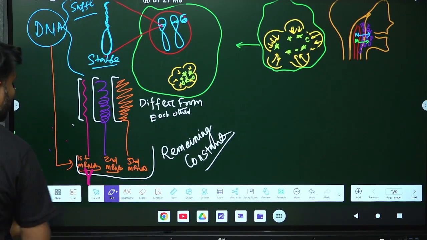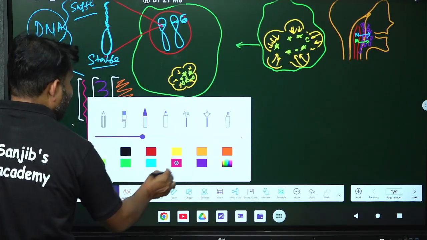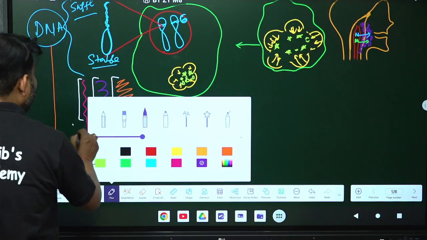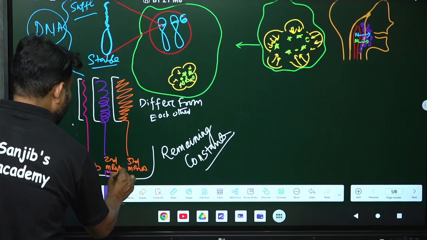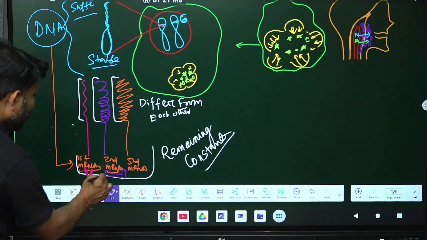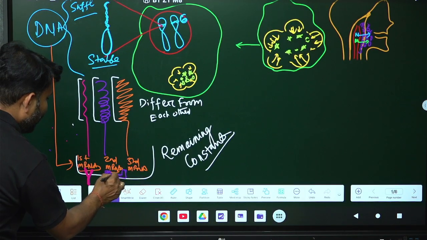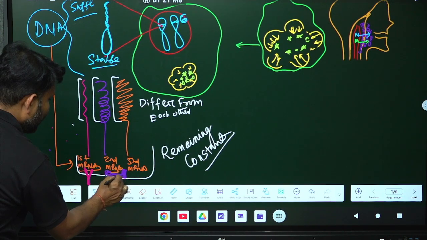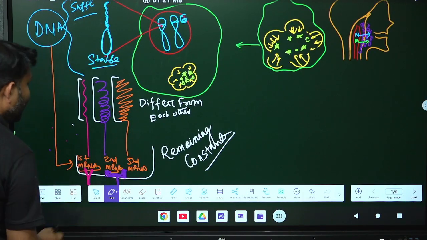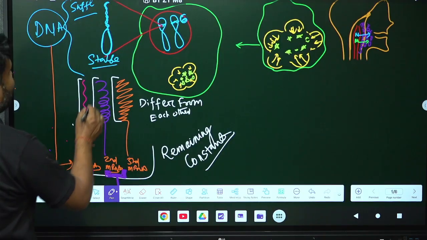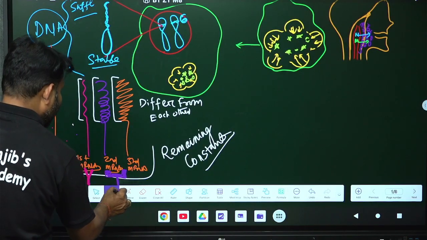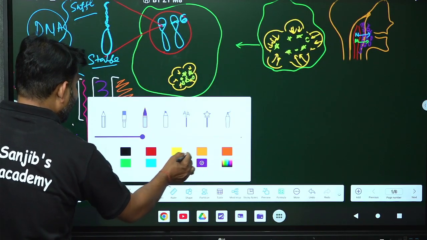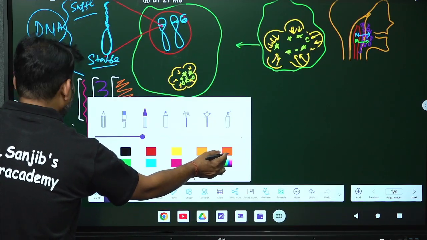then from the second mRNA you will get another kind of different looking protein and that one is like this, you see. It is very easy to understand. From the second mRNA you will be getting this kind of protein, okay. Then from the third mRNA you will be getting this kind of protein. Why I am discussing all these things, I will let you know, don't worry, everything I will let you know.